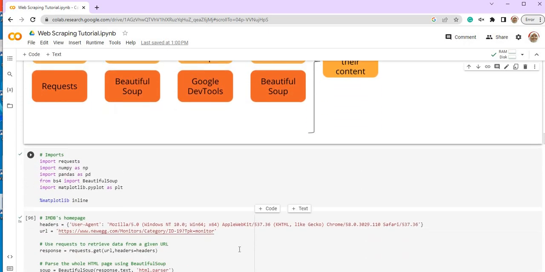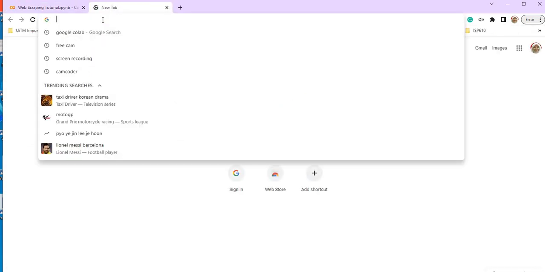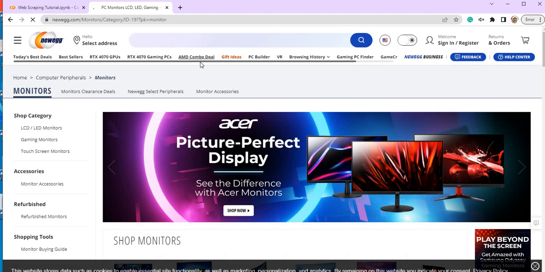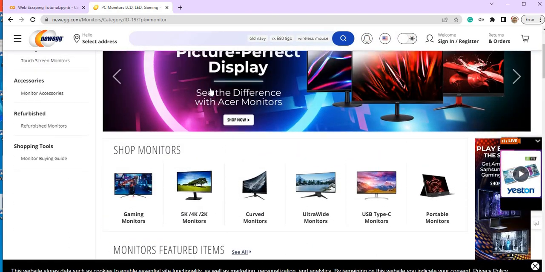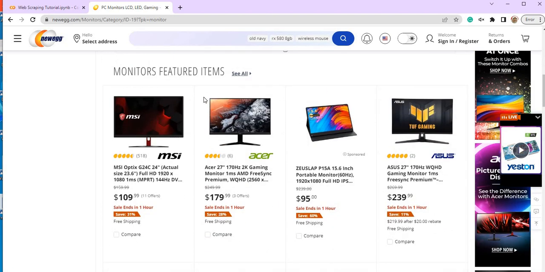So apa web page yang kita nak guna hari ni? Kita akan nak guna yang ini. Saya copy dahulu yang ni. So kita nak guna page ini. Okay, so this is the Newegg page. Contoh yang sebelum ni kita guna IMDb. Nak guna IMDb pun boleh, tapi saya nak guna yang ni. Okay, you can practice it later.